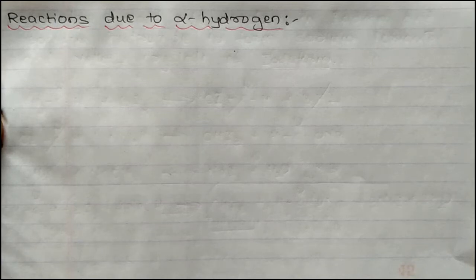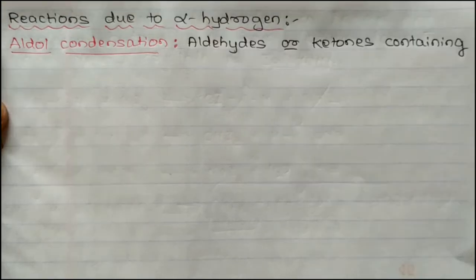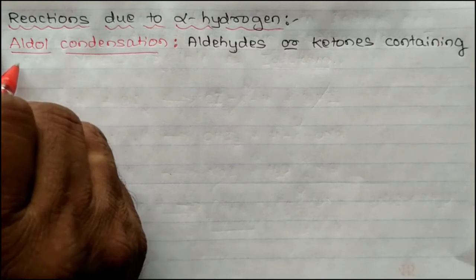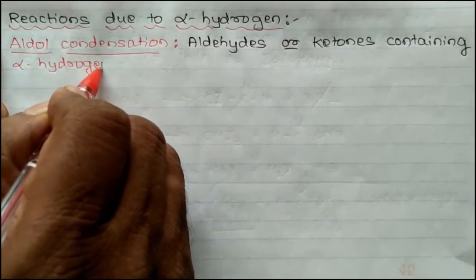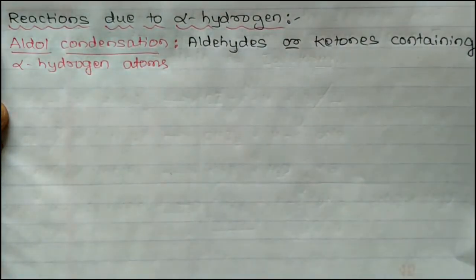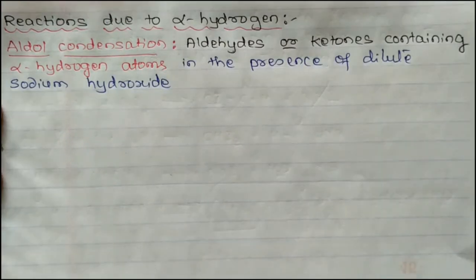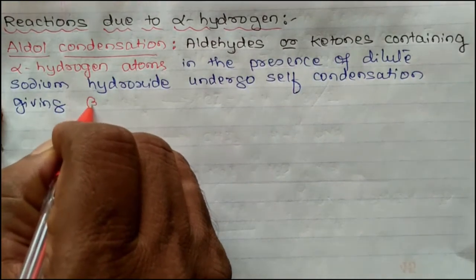First we'll write this reaction, afterwards we'll discuss it. Aldol condensation. Aldehydes or ketones containing alpha hydrogen atoms, in the presence of dilute sodium hydroxide, undergo self-condensation, giving beta hydroxyaldehydes.